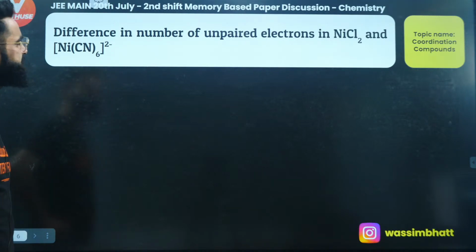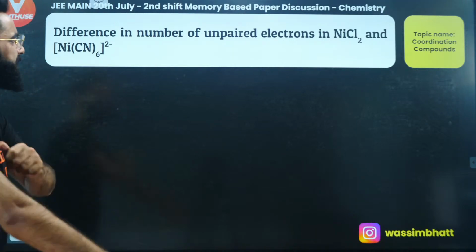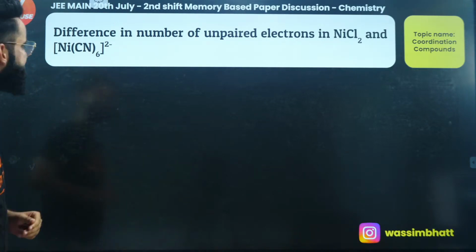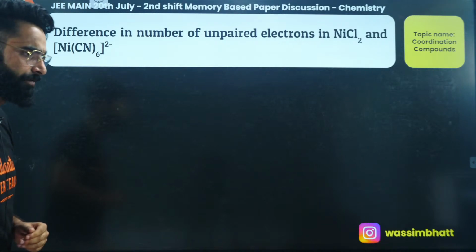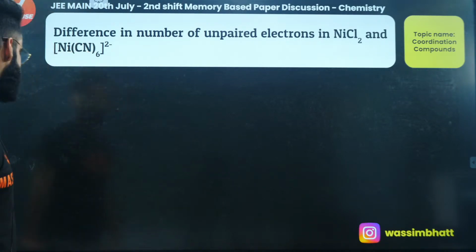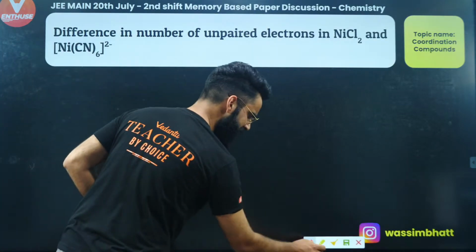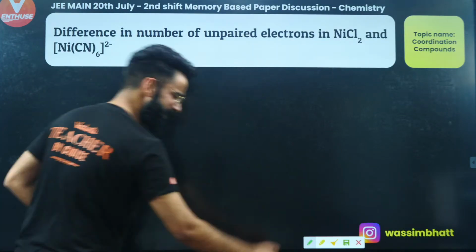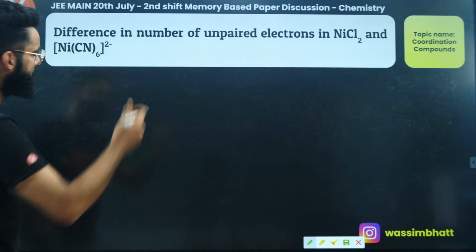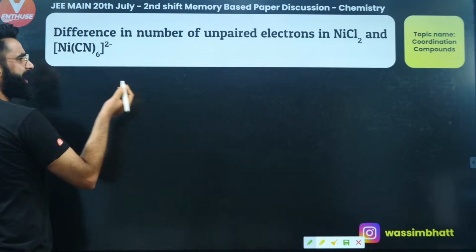Okay, difference in the number of unpaired electrons in NiCl2 and Ni(CN)6 di-negative. Yeah, this is the question which was asked. Let's try to solve this one as well. It's again a very simple question, right? We have solved these sort of questions in detail during the mock test, if you remember. So let me start directly with NiCl2.